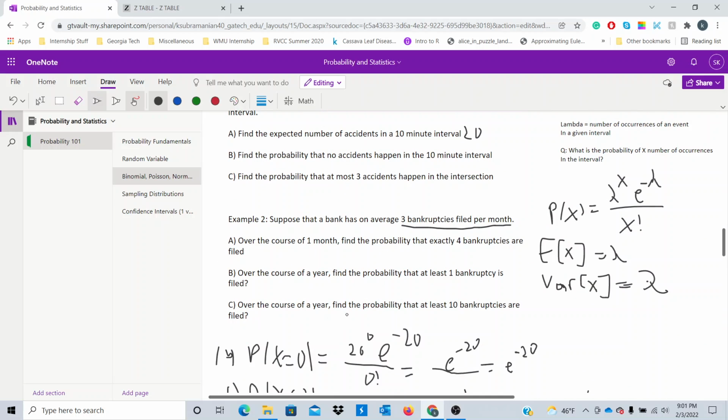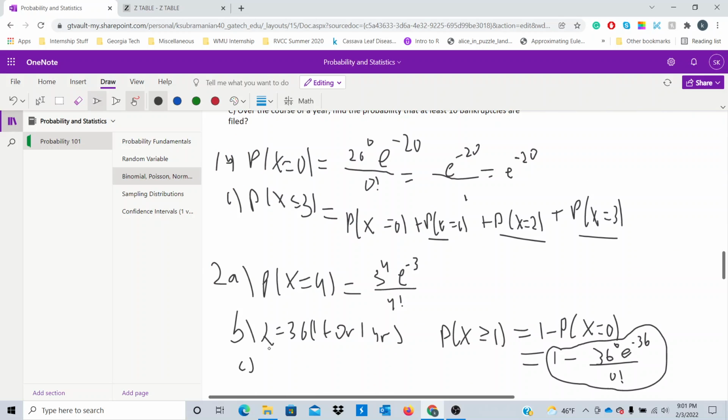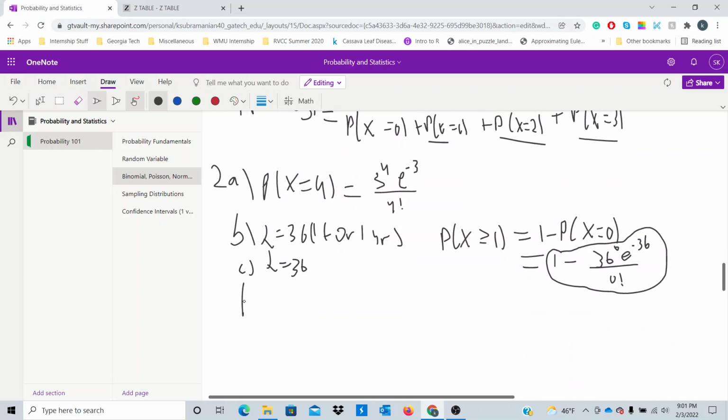Okay, over the course of a year, find the probability that at least 10 bankruptcies are filed. So we know that lambda is still 36, right? We found this out from part B. So we want the probability of x at least 10. So this is simply going to be 1 minus the probability of x less than 10. So this is going to be 1 minus P of x equals 0 plus P of x equals 1, right?